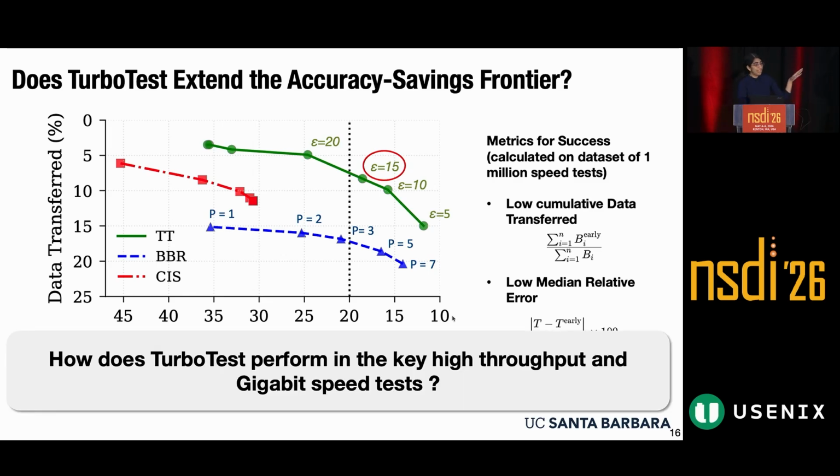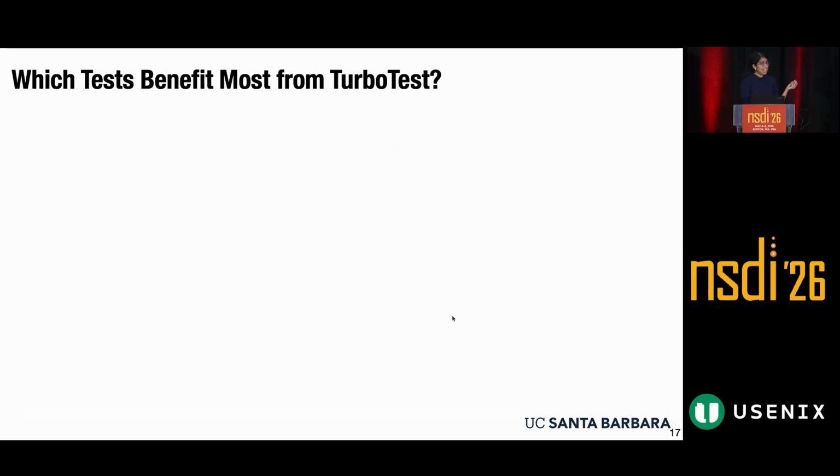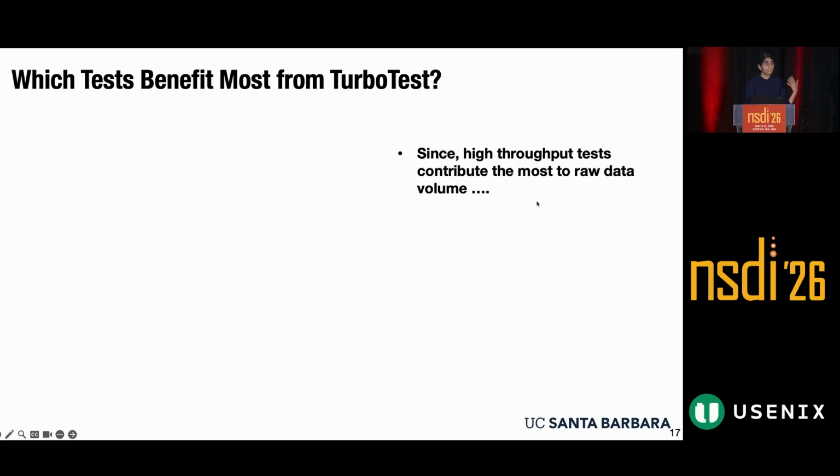But now that we applied TurboTest on our general use case, we need to see how TurboTest performs in the key high throughput and gigabit Ethernet speed tests that I was talking to you about earlier. Namely, which types of niche tests actually benefit the most from TurboTest. To build intuition on this, if you remember when I showed you the data volume transferred earlier, we saw that high throughput tests contributed to a lot of the raw data volume transferred, even though they were only a small percentage of the tests.